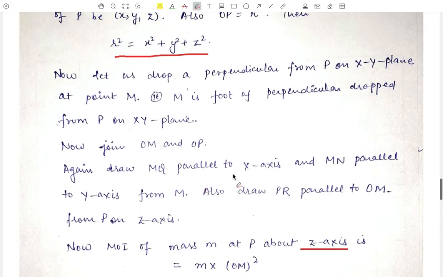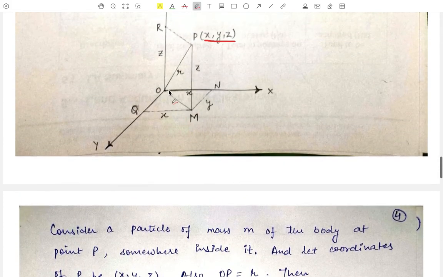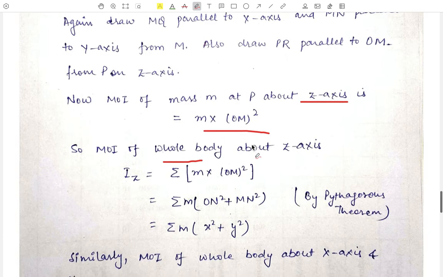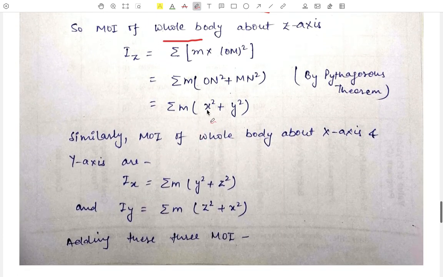Now this OM square will be equal to MN square plus ON square according to Pythagoras theorem, because this angle N is a right angle in this triangle ONM. Therefore OM square is equal to MN square plus ON square, that is y square plus x square. We can put this value here.